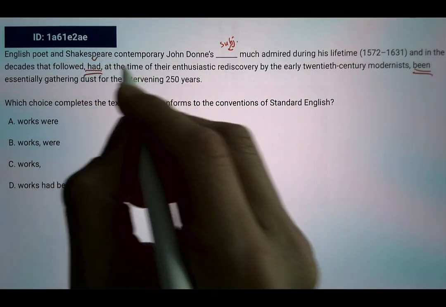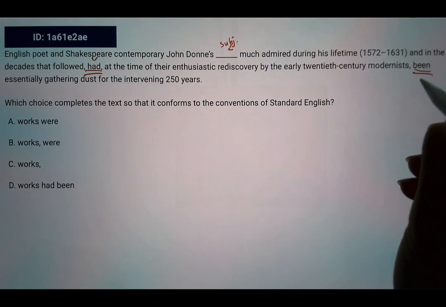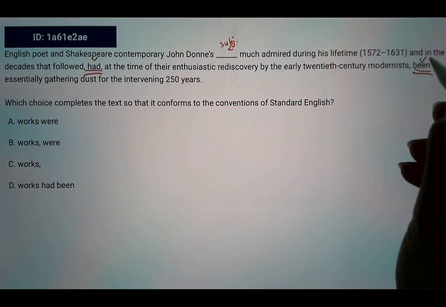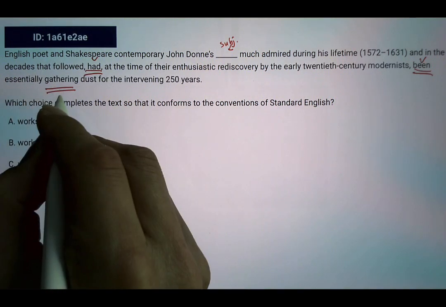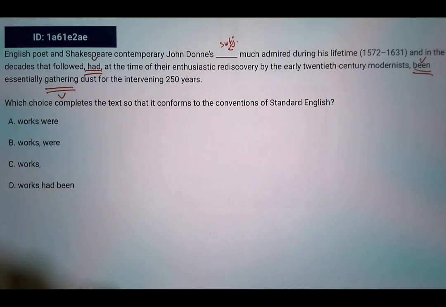So this had would be the helping verb, and we have a main verb. No, actually the main verb is still, this is the helping verb. Essentially we add a verb, so we have another verb here. Now this is the main verb, gathering. Thus for the intervening 250 years. Okay, so these Vs I just noted, the Vs are the finite verbs.